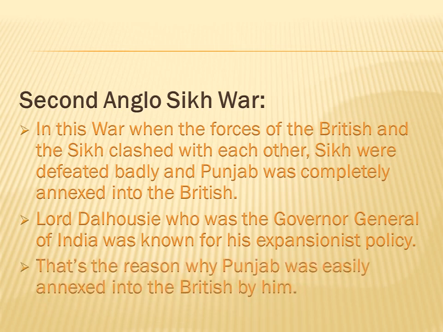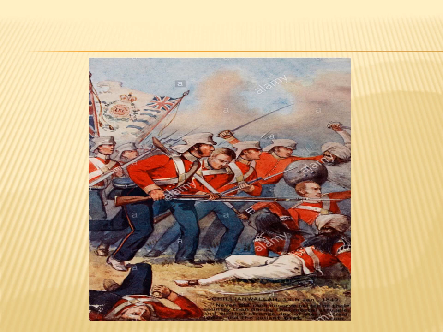Taking into account the hostile nature of Punjab, it was easy for the British to annex the complete state of Punjab. This is the image of the second Anglo-Sikh War, in which the British troops are killing the Sikh troops and the Sikhs got defeated badly, after which Punjab was completely annexed into the British.